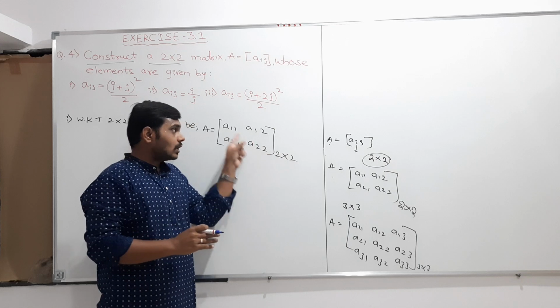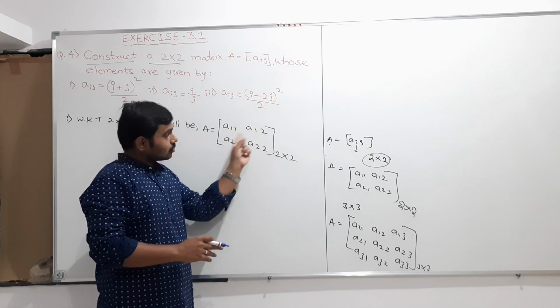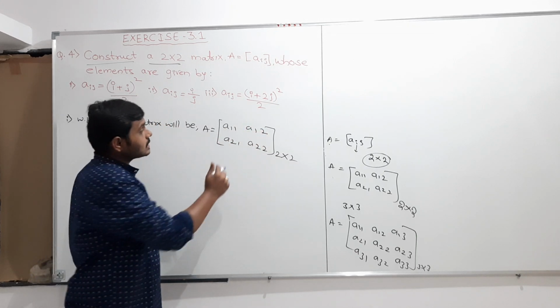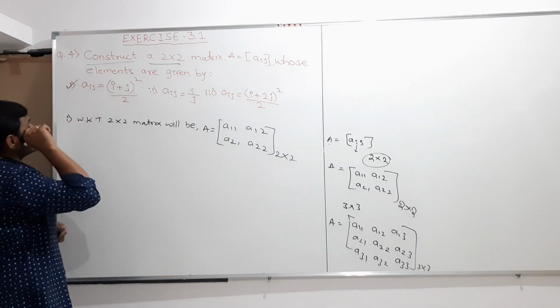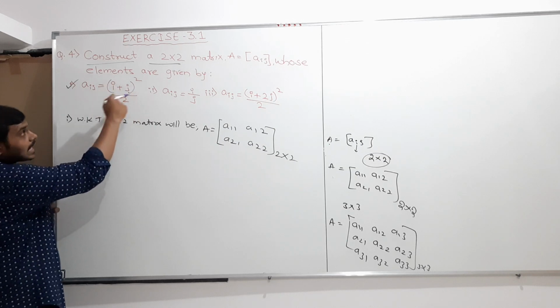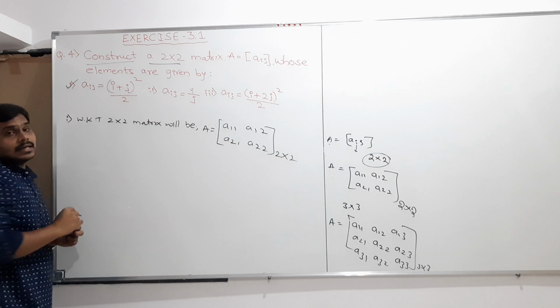So 2 cross 2 means what? 2 rows must be there, 2 columns must be there, and the 2 rows will be like this, and here the 2 columns will be like this. So this is what I am generally writing. But what have they given to you? They have given you the condition. The element should follow this rule. So it will act as a formula while writing this.